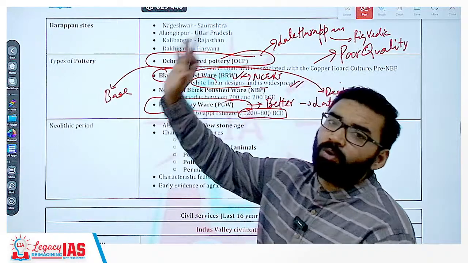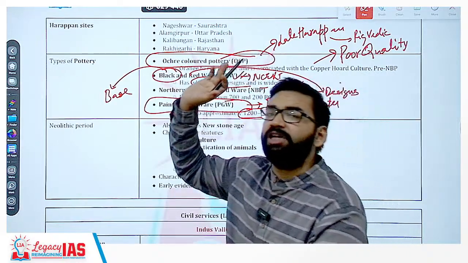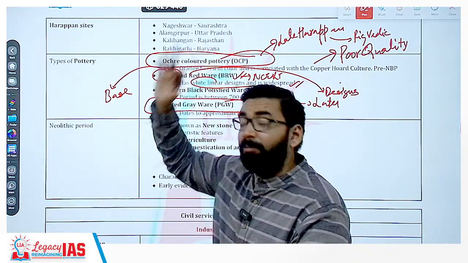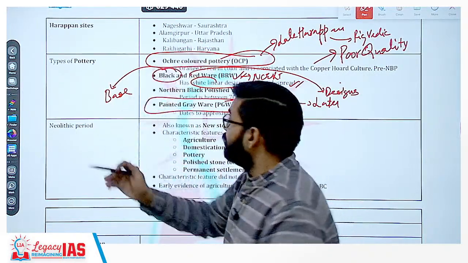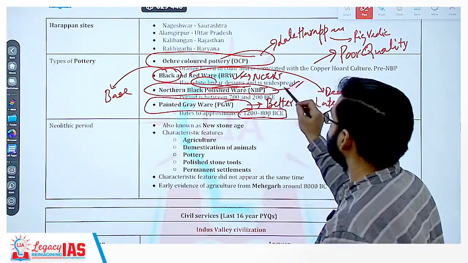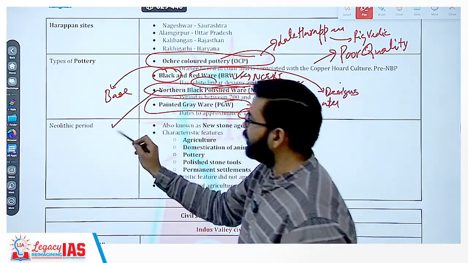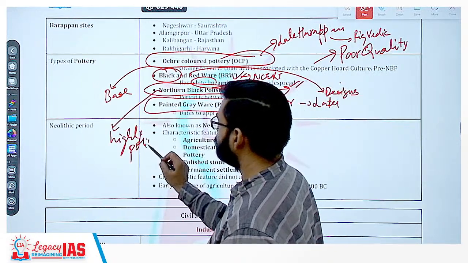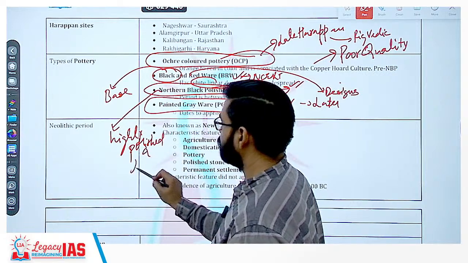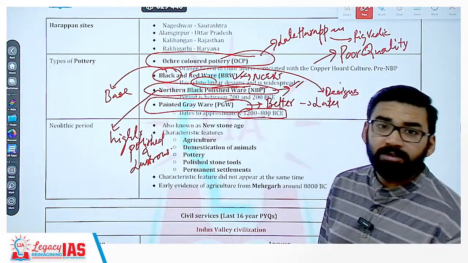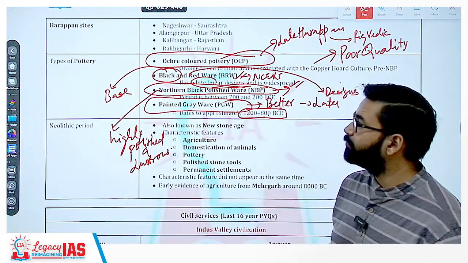But the best quality of pottery was from the 6th century BC, the second urbanization. The economy was prosperous. Money economy system had started. So northern black polished ware, 6th century BC. Now this pottery was highly polished and lustrous. Clear? This is called pottery culture.